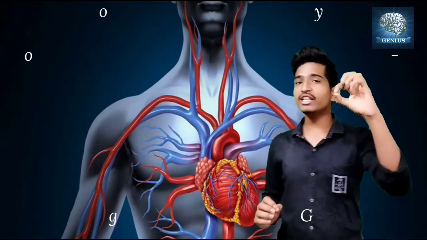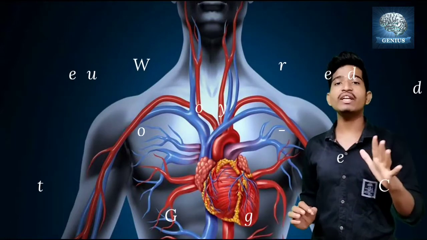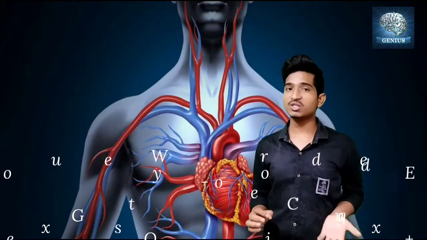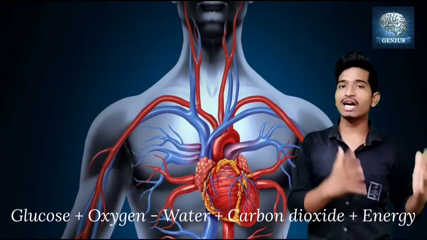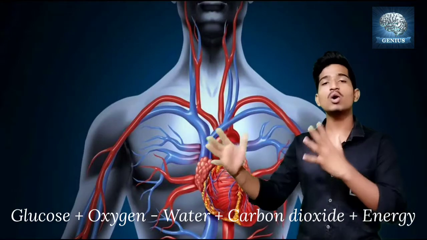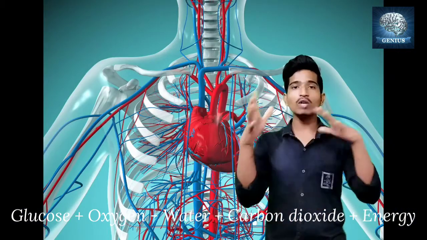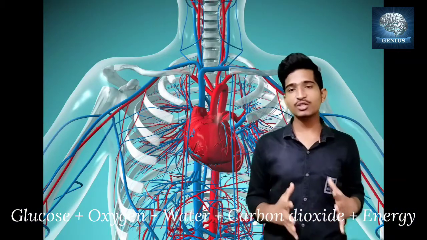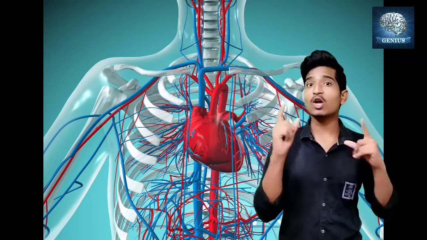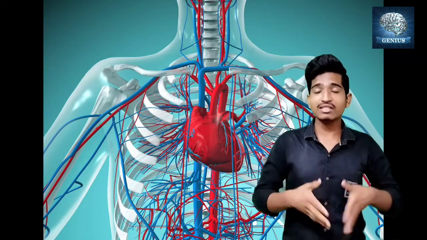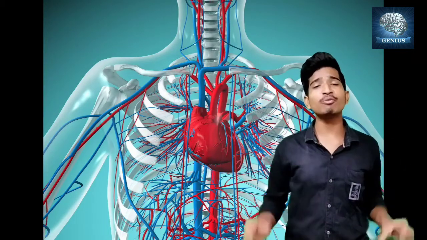Yes or no? To break down the glucose and release the energy, what do we need? We need oxygen, right? In the presence of oxygen only, glucose breaks down to form carbon dioxide, water, and lots of energy gets released. This is all we discussed under respiration. So this energy is liberated in the cells, which means the oxygen in our lungs has to be transported to every cell of the body.